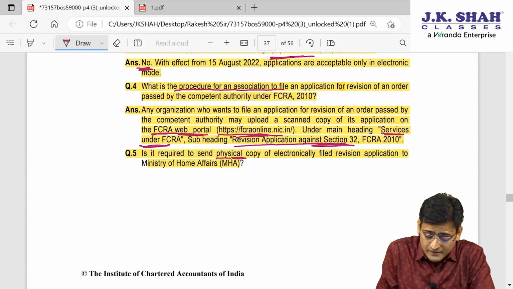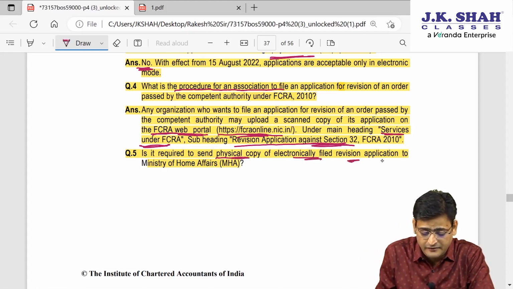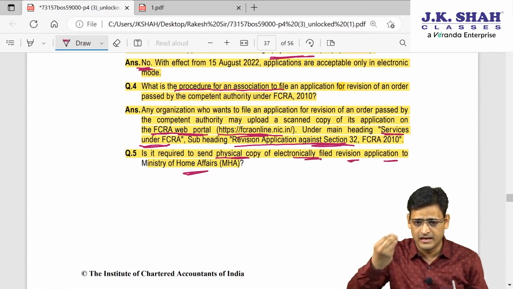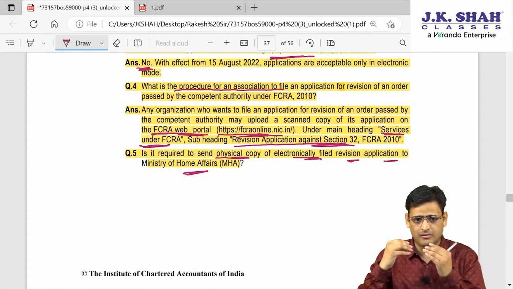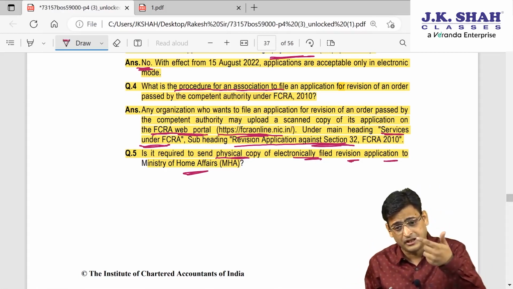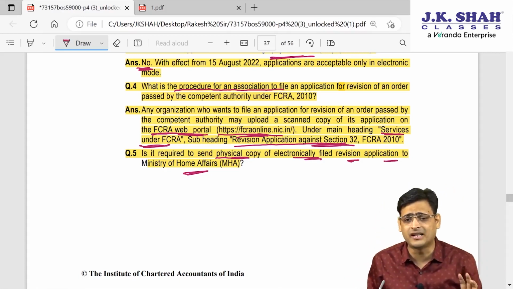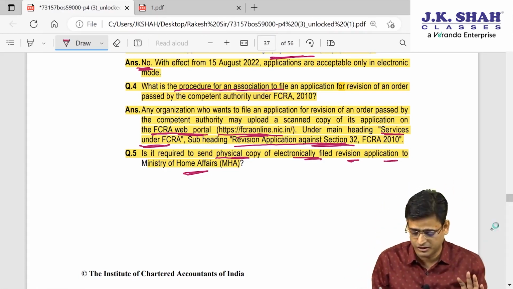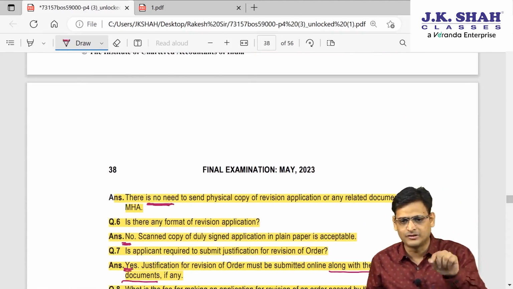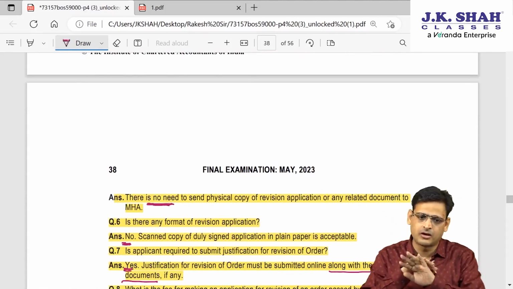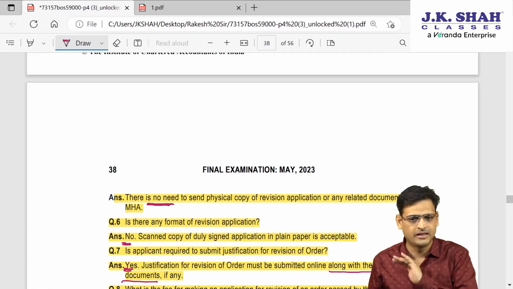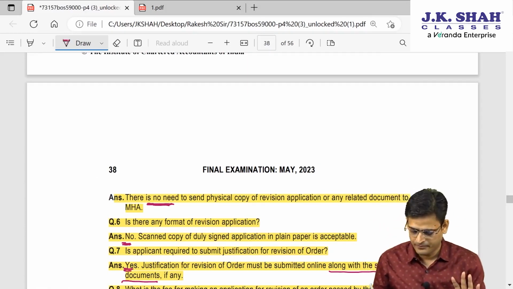Is it required to send a physical copy of the electronically filed revision application to the Ministry of Home Affairs? So you make an electronic application, and the question is whether you need to send its physical copy to MHA. The answer is no, no need. Once you have made the electronic application, your job is completed. You don't have to do any further act.